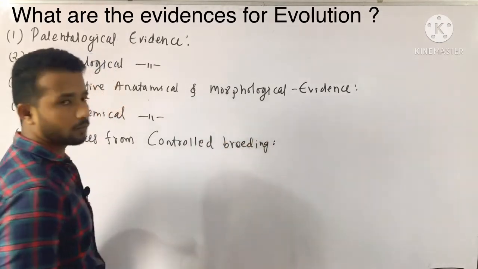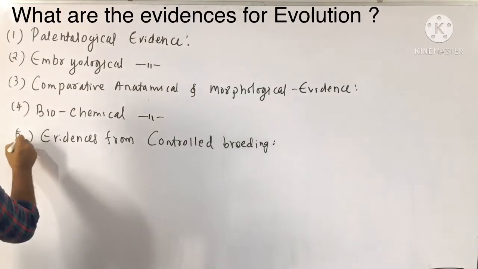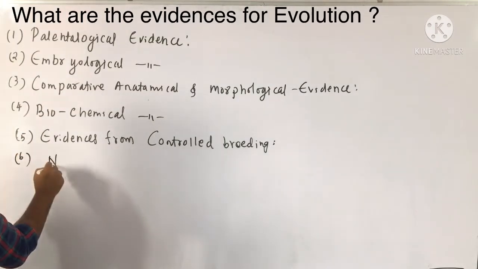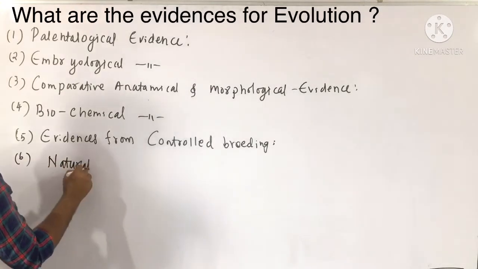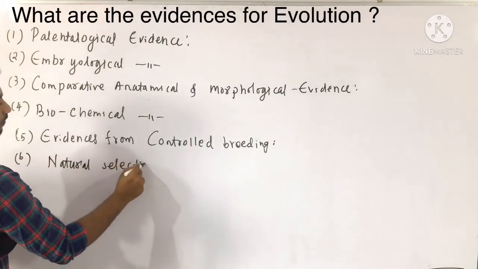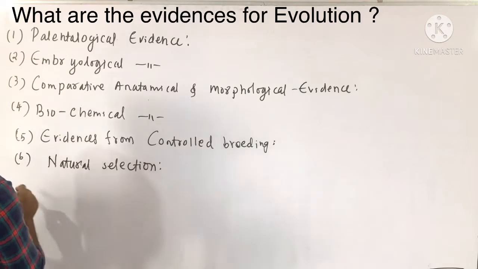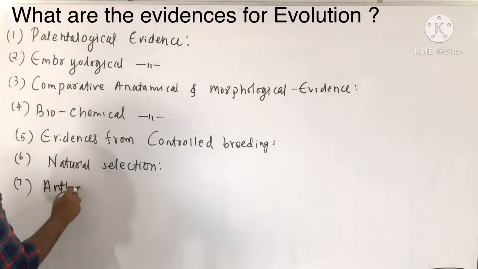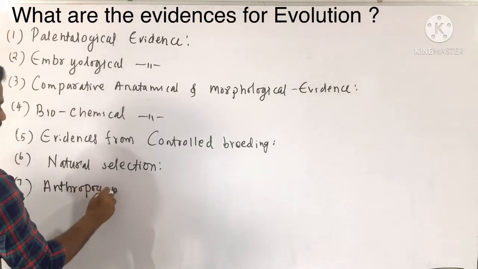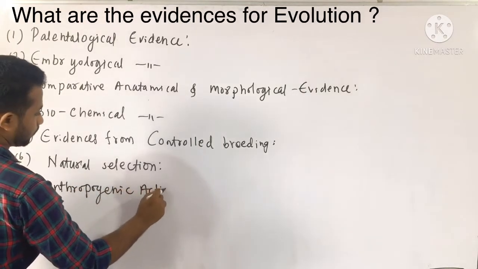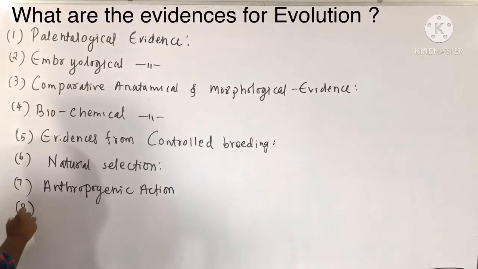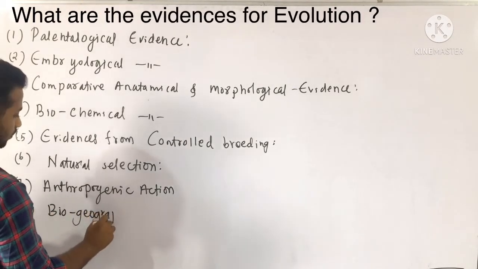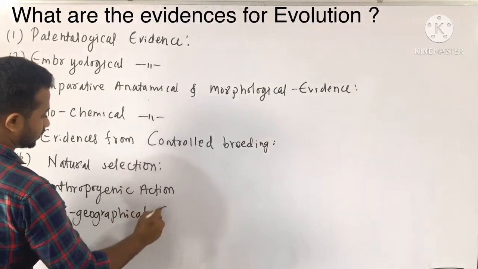In this class we will take up one by one, and the sixth one is natural selection. Natural selection is also one of the very important evidences for evolution. Seventh one, anthropogenic action. Eighth one, biogeographical evidence.